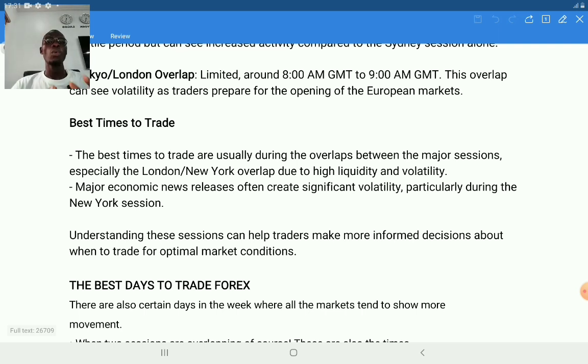Then what is the best time to trade Forex? The best time to trade Forex is during the overlap period when two sessions are open, because there will be a lot of participants in the market. A lot of people will be active in the market, which will make the market move faster during this particular period of time. So the best time to trade the market is during the overlap period.